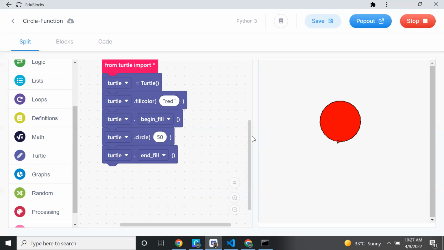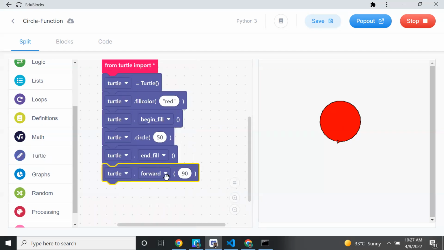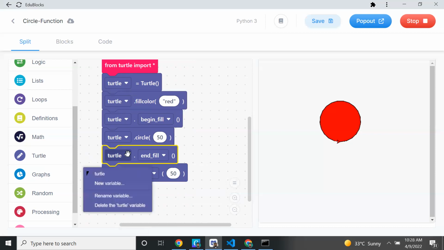So just listen. After that, what I'm doing, I will change the angle. I'll change the angle, that is forward. I'll change the angle to the left hand side, 50 degree. Change the angle. After changing the angle, I want to repeat the same code.